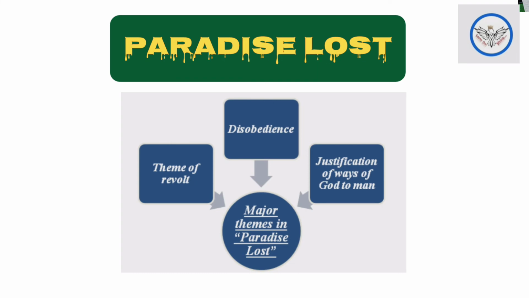So this was all the punishment given by God. And what was the theme? The theme was disobedience. The first disobedience, the sin committed by Adam and Eve. Okay, so that's it. This was the end of the poem.